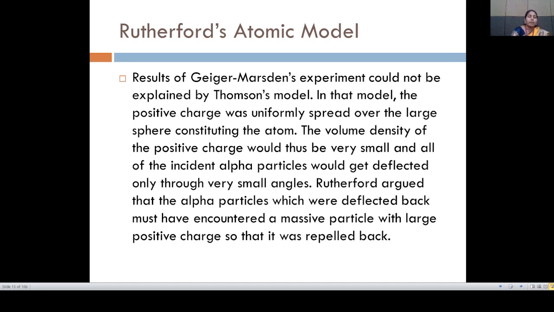That means at the center of the gold foil there are some massive particles having a positive charge, and electrons revolve around that position.